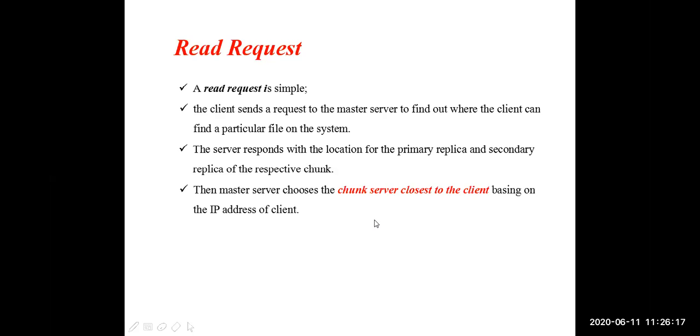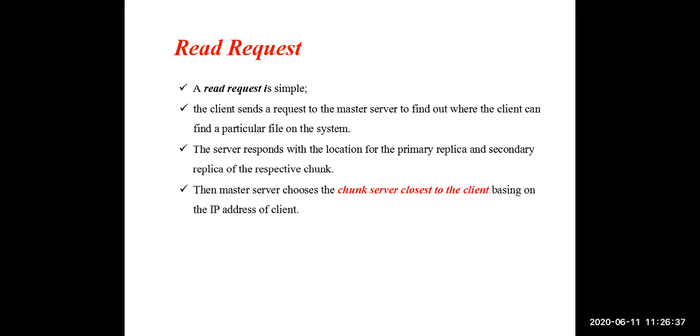Along with the location of the primary and secondary replicas, the master will also identify which chunk server is closest to that client. For example, the client is in India.